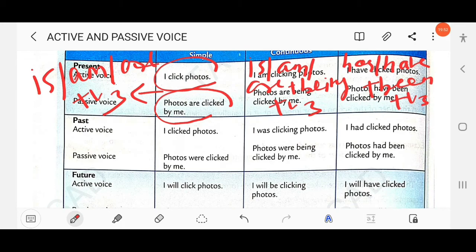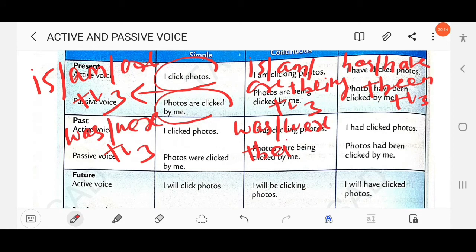Then past, simple past, I clicked photos. So while changing to passive, we have to follow, right, just write was or were in place of is, am, are. Was or were plus V3. Then I was clicking photos. So similarly here, the same was or were plus being plus V3, had plus been plus V3. Clear?